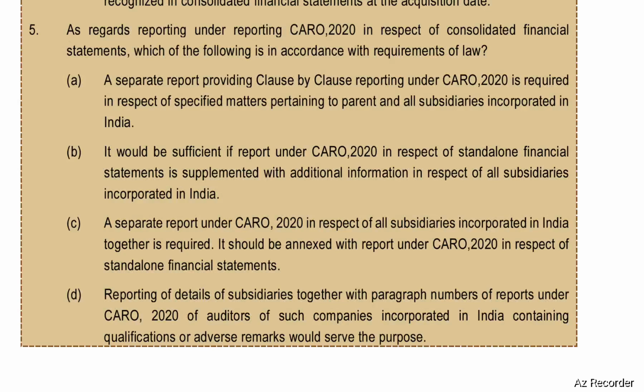Option D is correct. Reporting of details of subsidiaries together with paragraph numbers of reports under CARA 2020 of auditors of such companies incorporated in India containing qualifications or adverse remarks would serve the purpose.